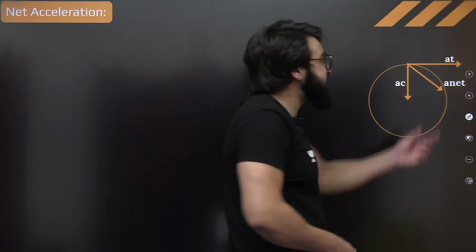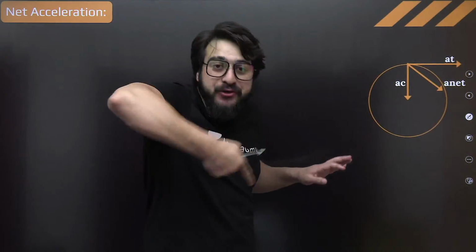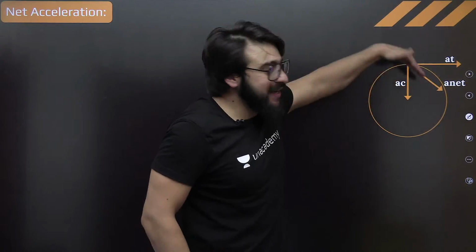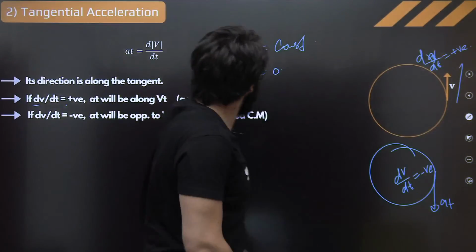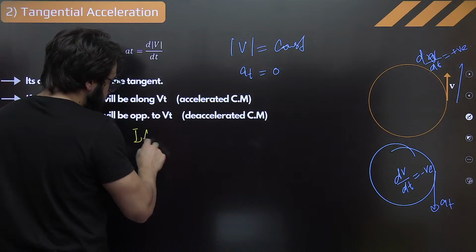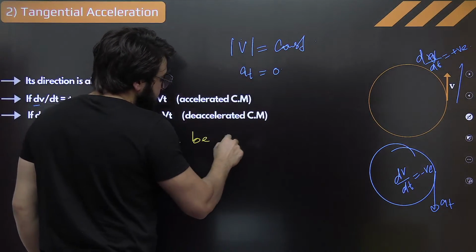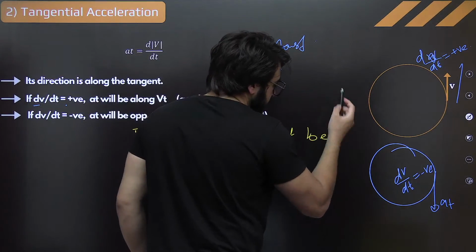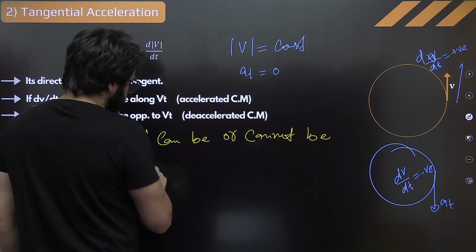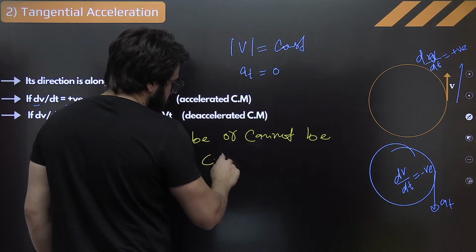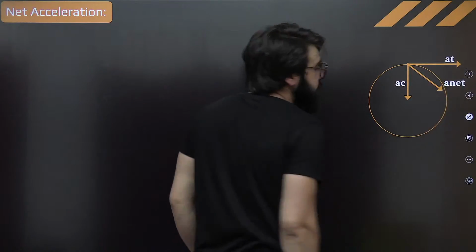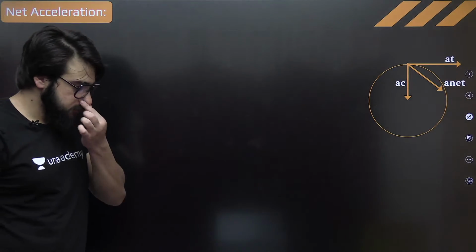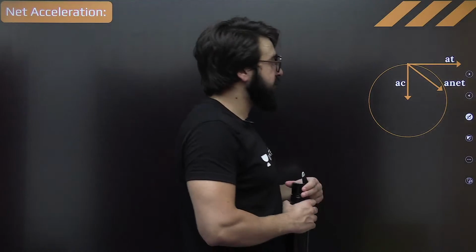Now, what is this net acceleration? Whenever the body moves in a circle, if we say it has the tangential acceleration, magnitude of velocity is changing, it has the centripetal acceleration also. So, I'll just write over here, it can be or cannot be in the circular motion. Understand? Depends. If magnitude of velocity is changing, in that case we say it will have.